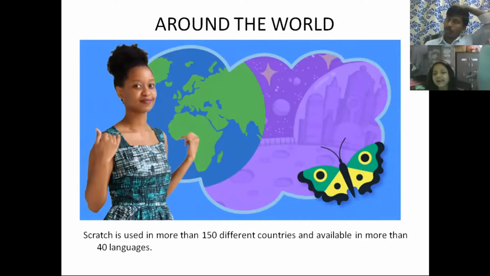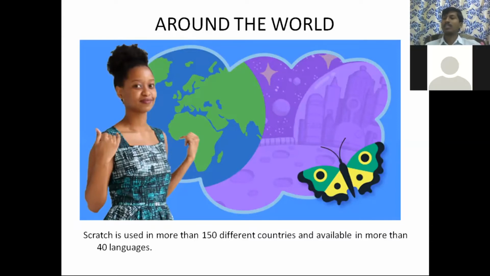I have students from international schools like Indus International School, mostly foreign students, because Thai students often visit Indus International School. If they want to program in their language, it is available. And some people born in India are learning Spanish. They want to do games in Spanish. It is available like that. 40 languages are available.